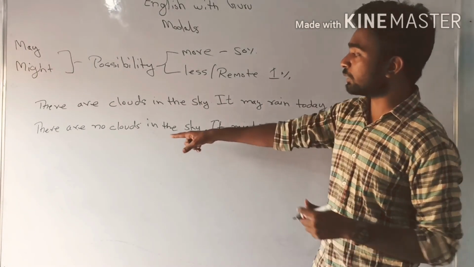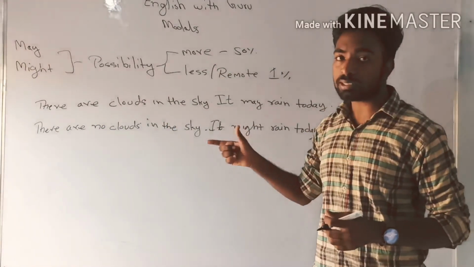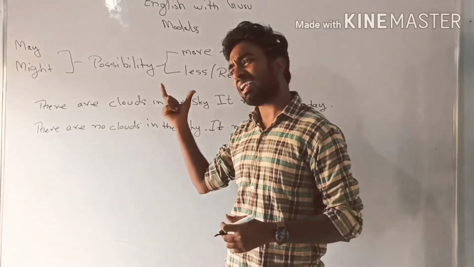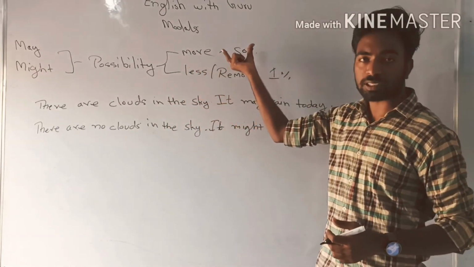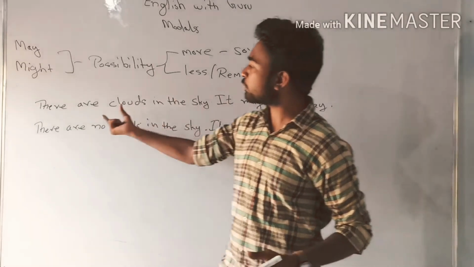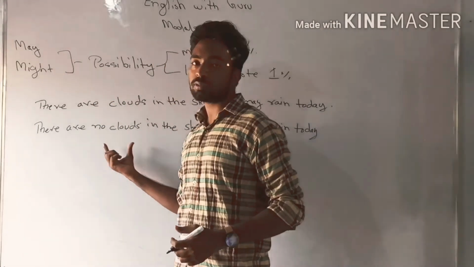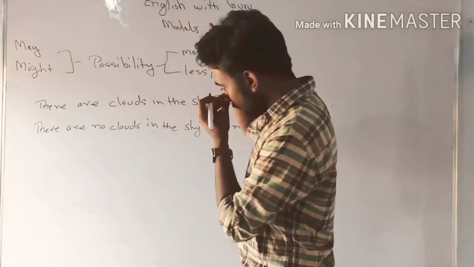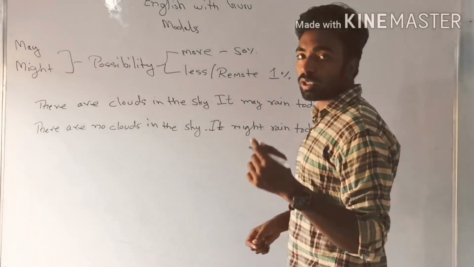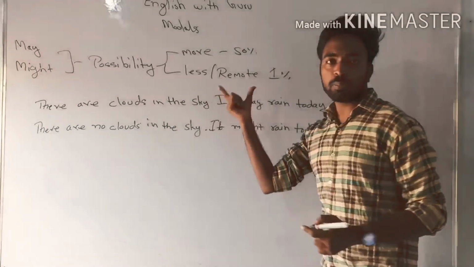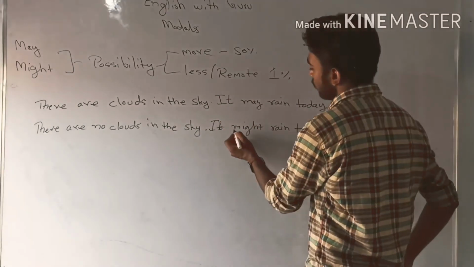In the first sentence there are clouds in the sky, it means clouds are available and there is 50% possibility of rain. Then we have to use the modal may. And here there are no clouds in the sky. It means there is only 1% possibility, or remote possibility, of rain. Then we have to use the modal might.